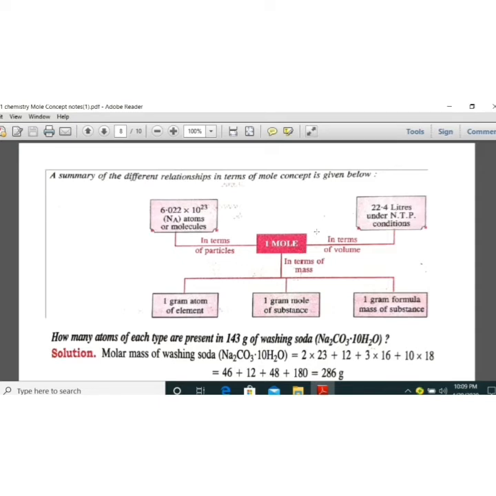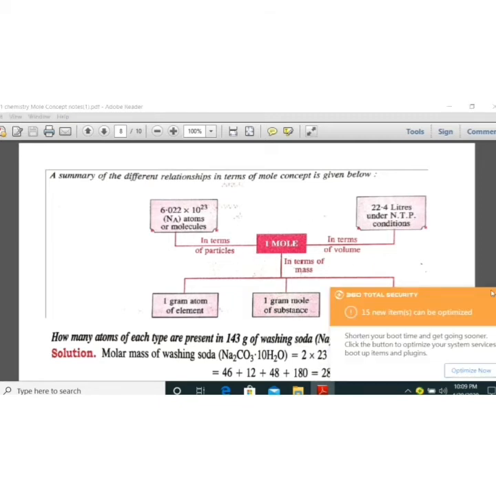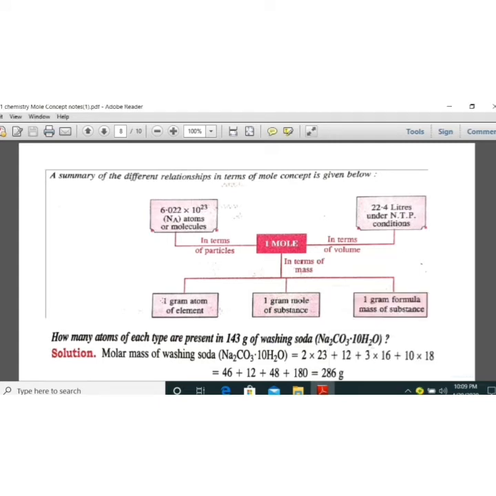Now, you know that 1 mole is equal to 1 gram atom of element or 1 gram molecule of substance, because 1 gram atom is equal to total atomic mass in gram. That is, 1 gram atom of carbon is equal to 12 gram. That is equivalent to 1 mole also. If you take 2 mole, then the value will be 2 into gram atom of element, and similarly, 2 into gram mole of substance.